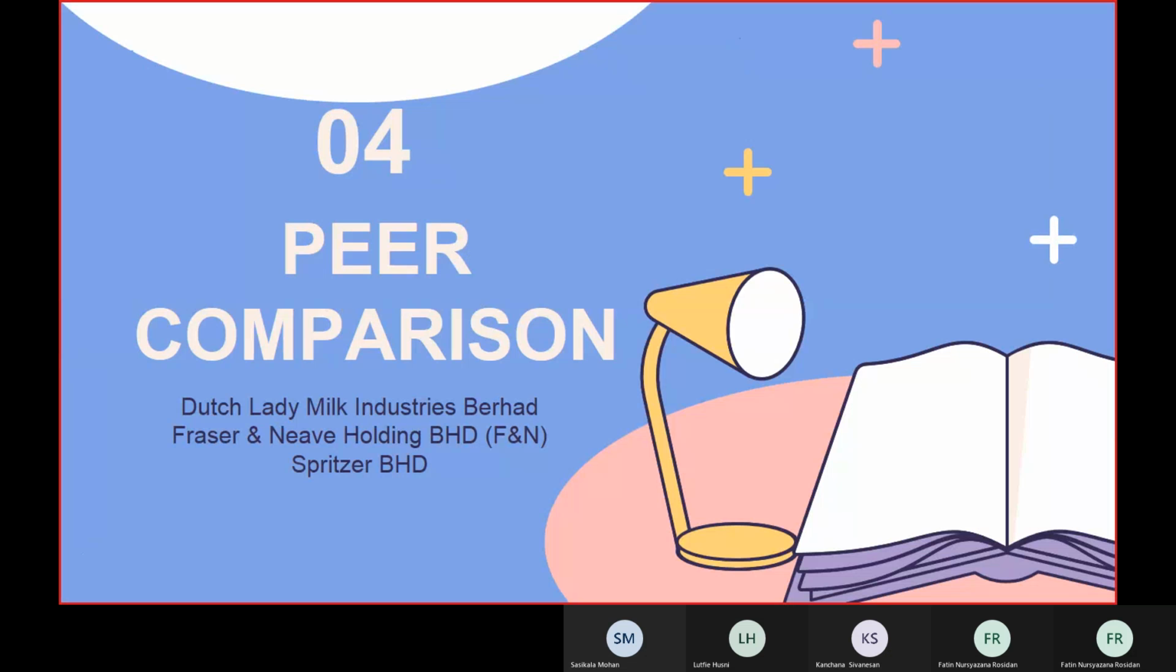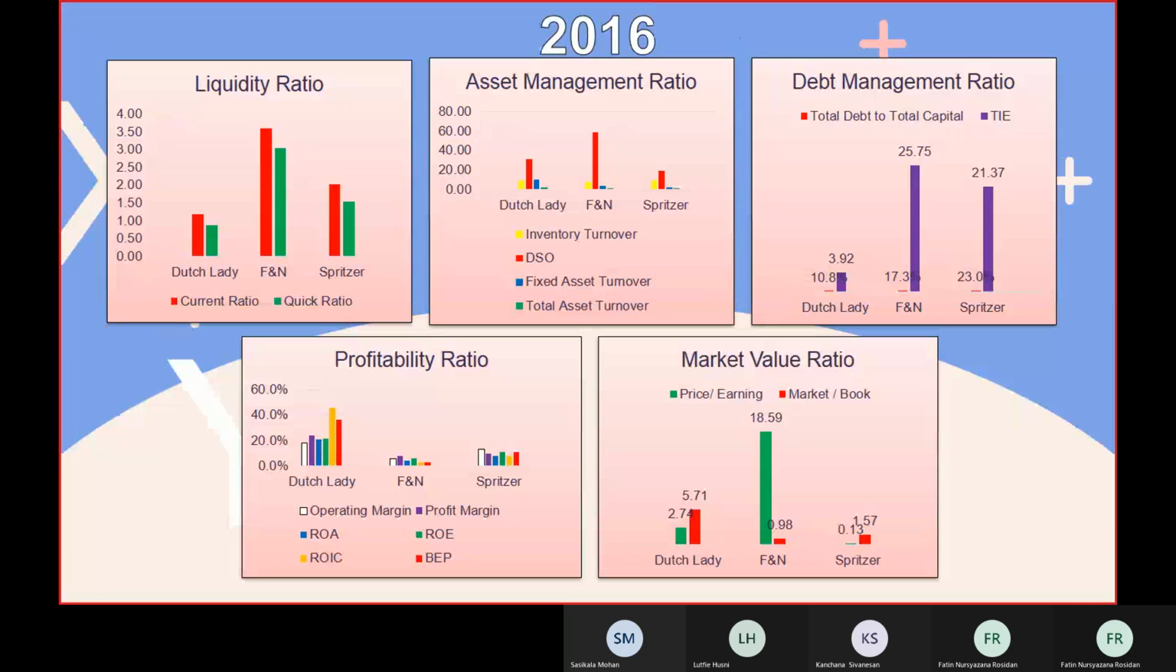So for the next part, we'll explain the peer comparison. This is for 2016, where we can see the highest one is FNN for both current ratio and quick ratio. For asset management ratio, the highest for day sales outstanding was FNN, but for day sales outstanding the lowest one is better, because it makes the duration short for the customer to pay back to the company.